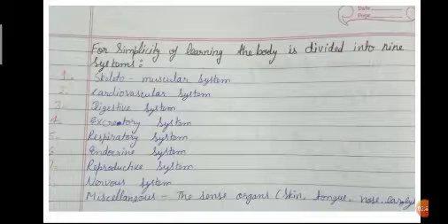We will discuss the systems in detail later. First is the skeletal muscular system, cardiovascular system, third is the digestive system, excretory system, respiratory system, endocrine system, reproductive system, nervous system, and miscellaneous, the senses: organs, skin, tongue, nose, ear, eyes.